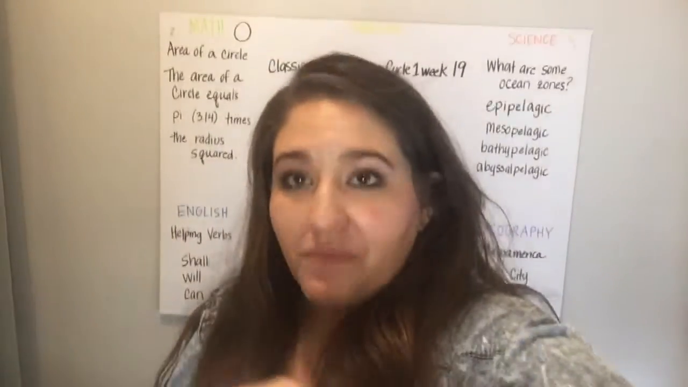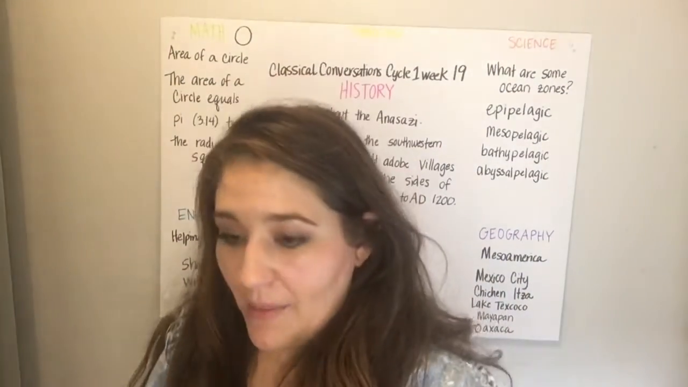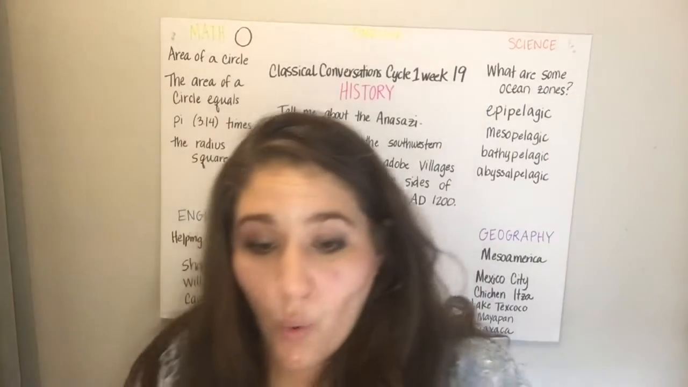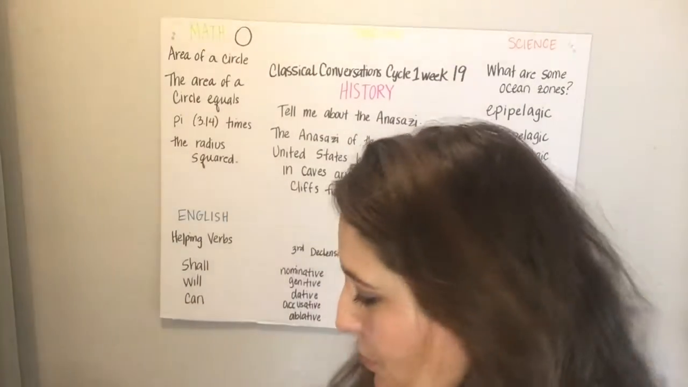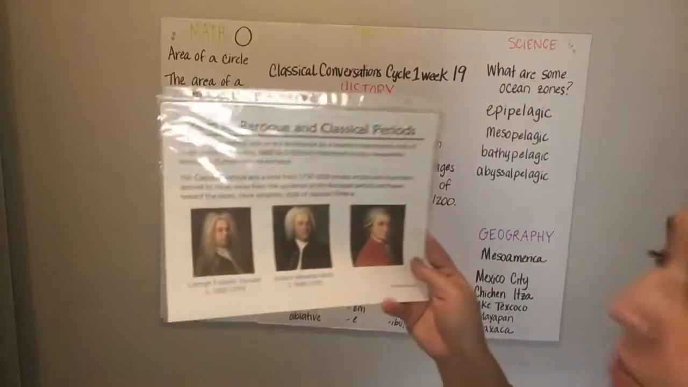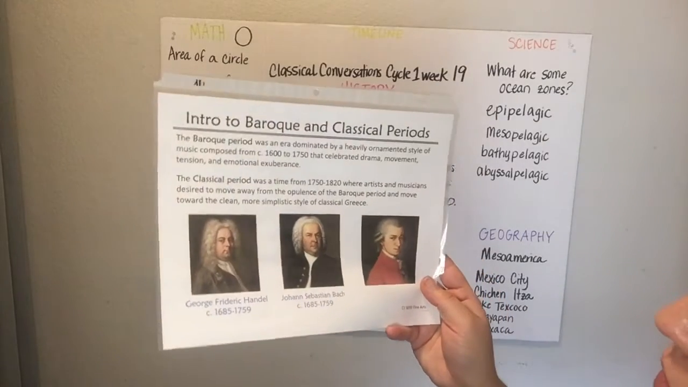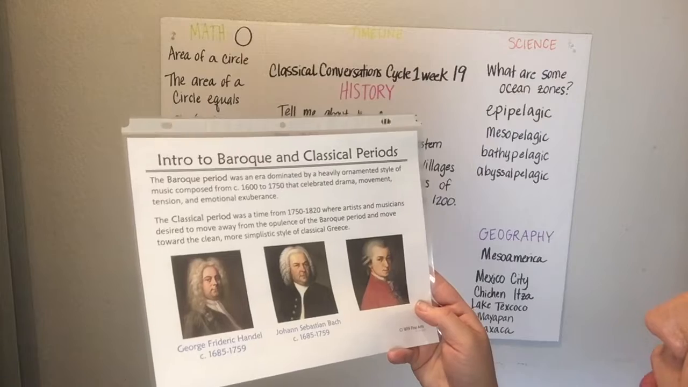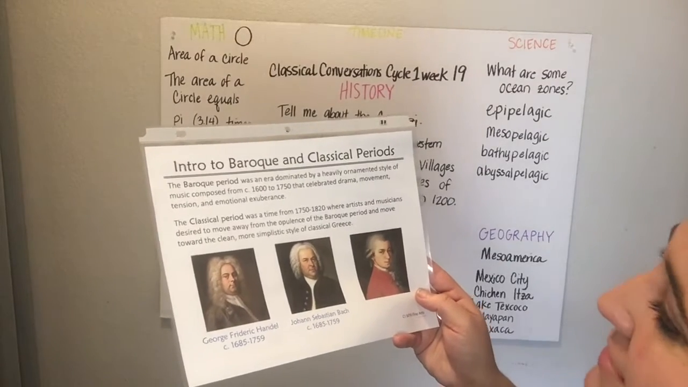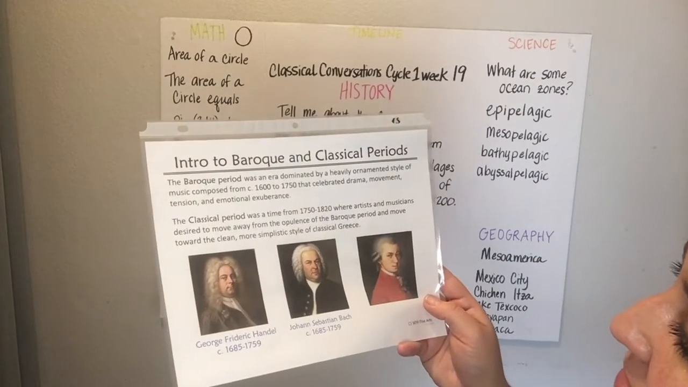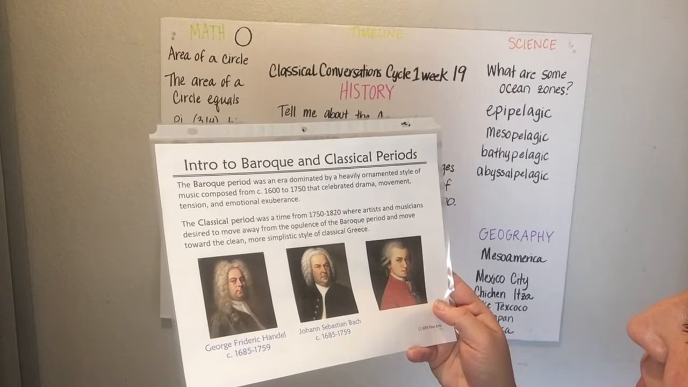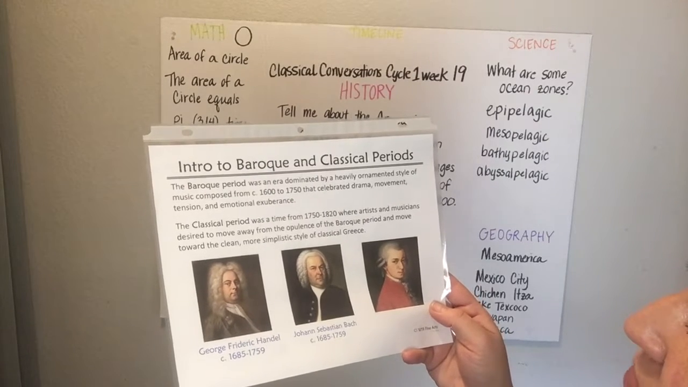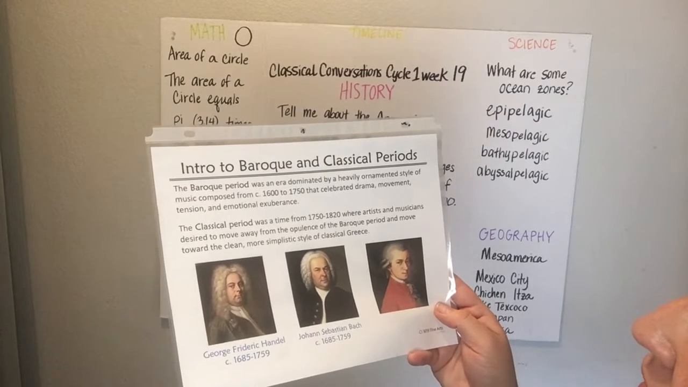And so I'm going to keep going, and I'm going to talk about what we learned in orchestra. We moved on over and we learned about the Baroque and classical periods. The Baroque period was an era dominated heavily by ornamented style of music composed from 1600 to 1750 that celebrated drama, movement, tension, and emotional exuberance.